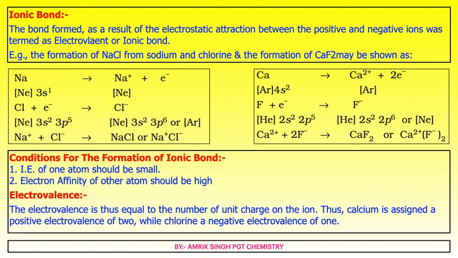Conditions for the formation of the ionic bond, very important. Ionization energy of one atom should be small. Electron affinity of the other atom should be high. These are the two conditions for the formation of an ionic bond.